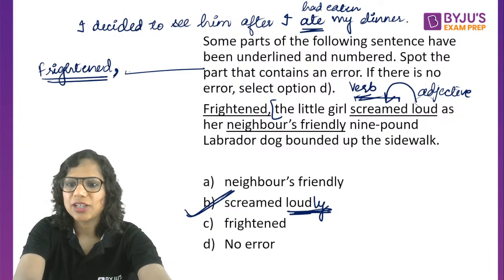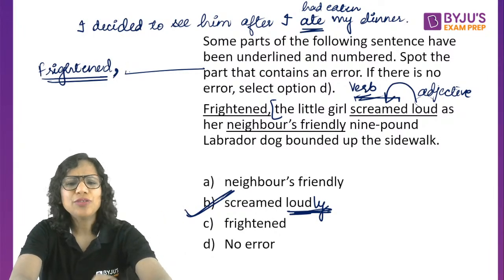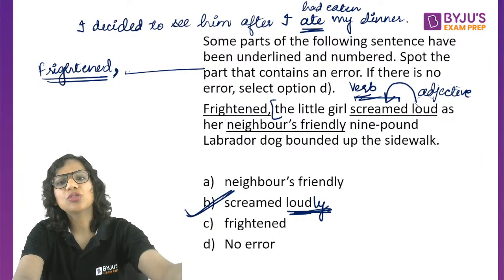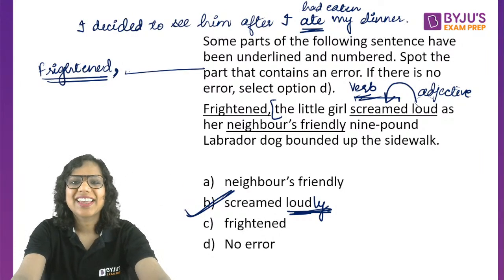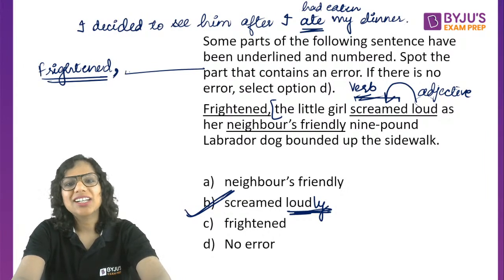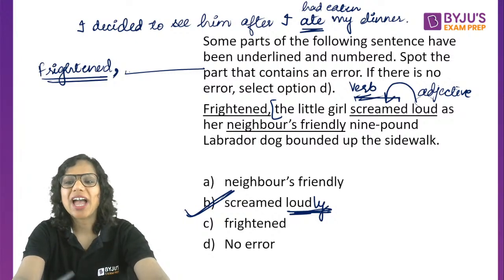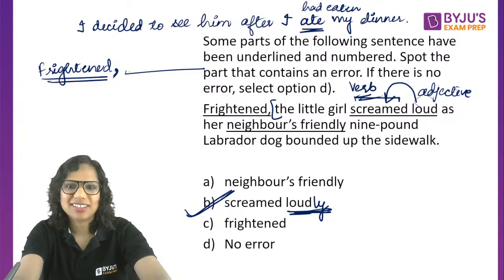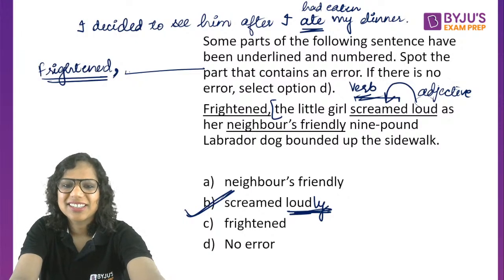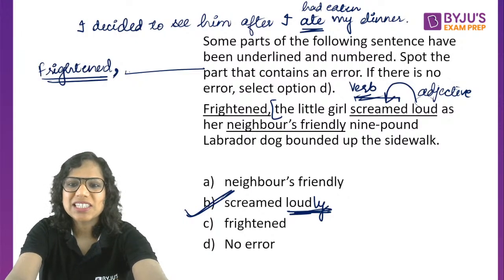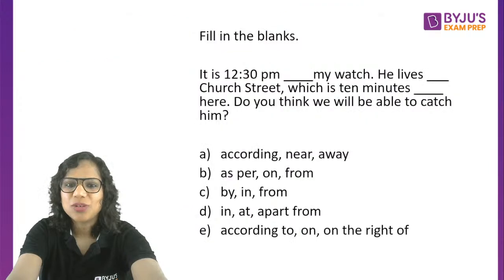B, Bangalore. No, having frightened means उसने किसी को डरा दिया. Having frightened her neighbor, she started dancing. Let's say. ठीक है, उसने अपने नेबर को डराया और फिर वो डांस करने लगी because like she was happy that a neighbor got frightened. So having frightened means किसी को डरा देना, right? Hope this is clear and we can move ahead.